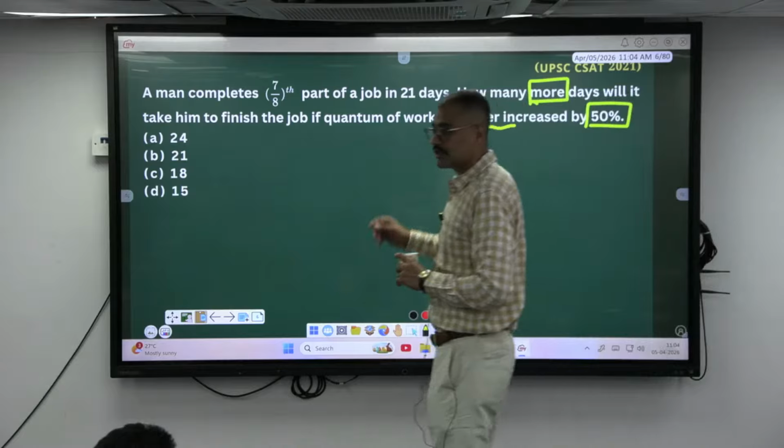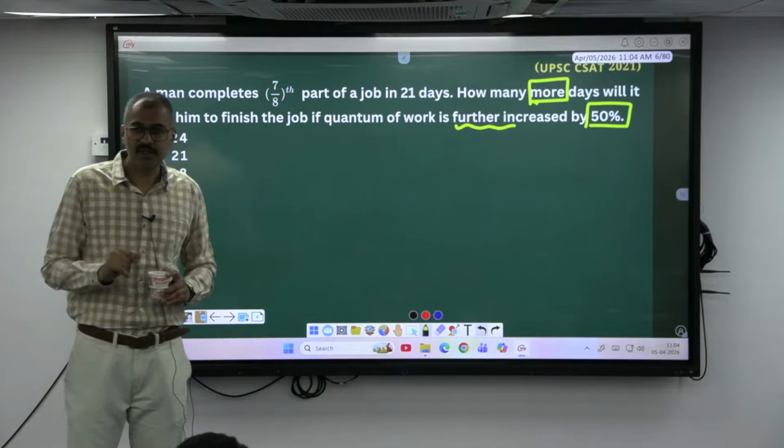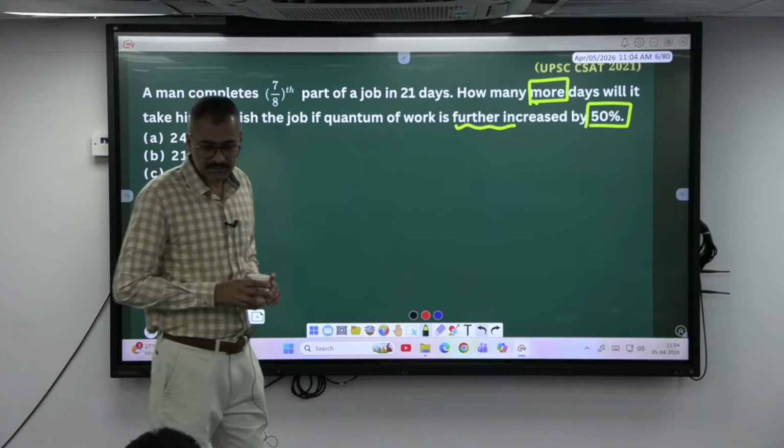You know how to convert now 7/8? 7/8 in 21. Factorize. Okay, can I divide it into 7 parts? Yes. 8 into 3 is 24 days.